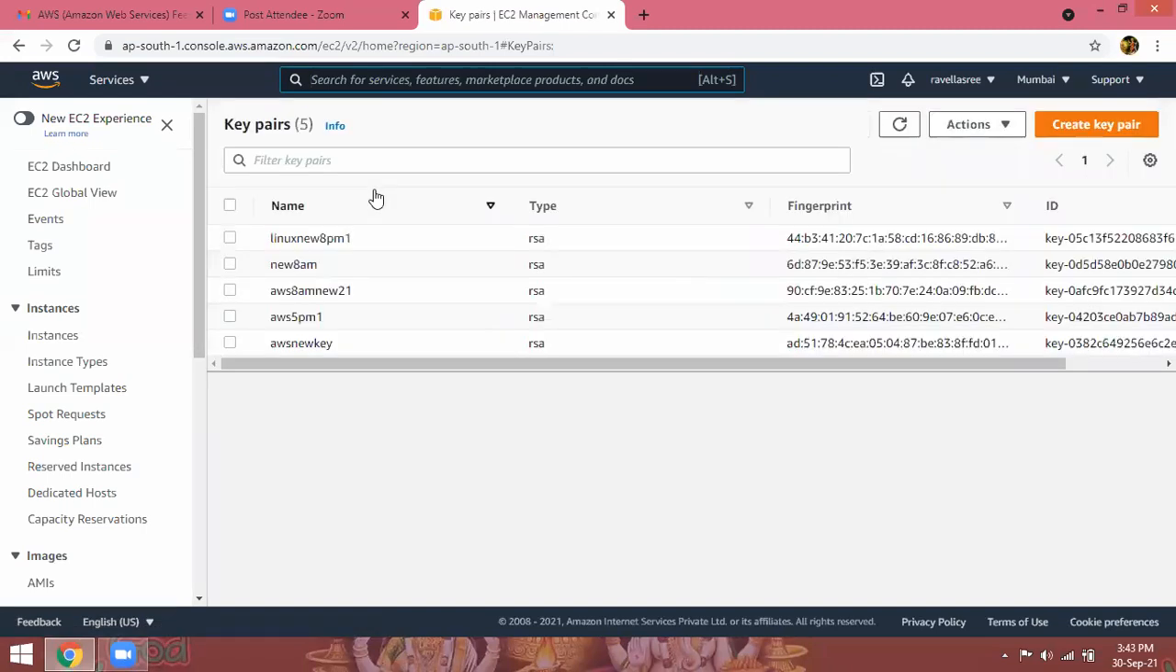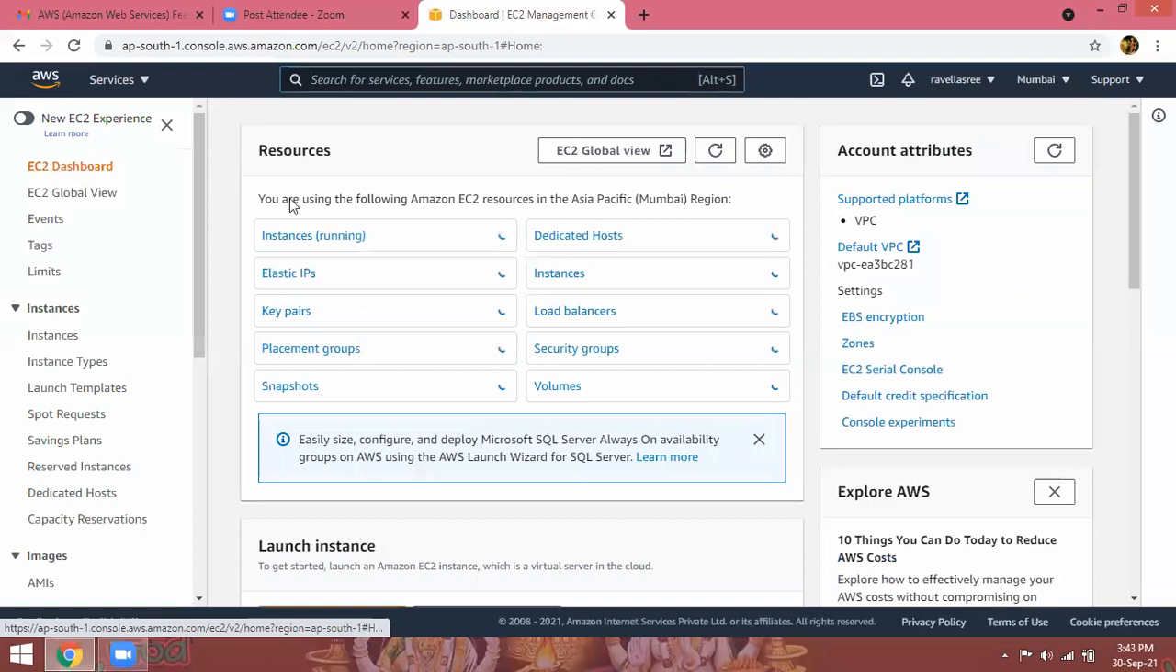Now it will show which instances are available or running. On the left side, you can click on EC2 dashboard. Here instances running is 0, nothing will be there, because every day whatever I practice and show you, I will terminate everything. So now you are launching your instance for the first time, remember.